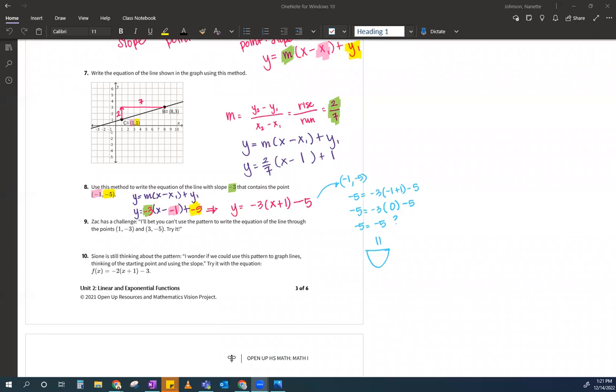Okay, so what was the deal? What did you guys do first? What did you have to find first? Yes, you had to find the slope. Oh, they didn't give me the slope. So here are your options for finding slope. Either one, calculate, or two, graph it and then count it. It's up to you. So the very first thing I'm going to do is find my slope.